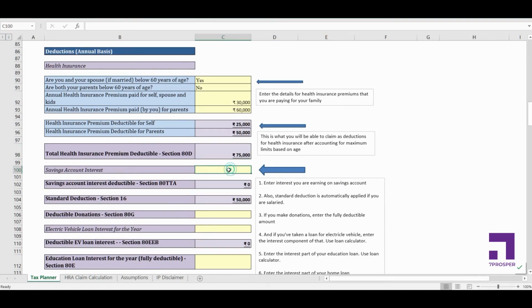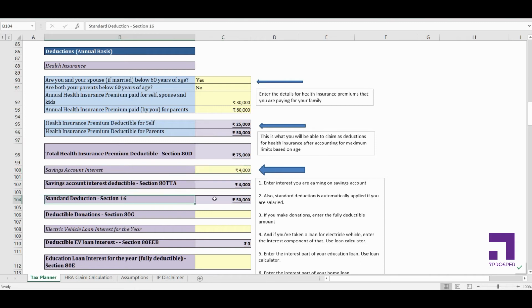Alright, now let's say on average I keep 1 lakh rupees in my savings account. Okay, and per year it's giving me 4,000 interest. So this is fully deductible. So interest up to 10,000 in savings account is deductible. If I put this as 12,000, the deductible component will come as 10,000 only. Okay, I'll keep this as 4,000 only.